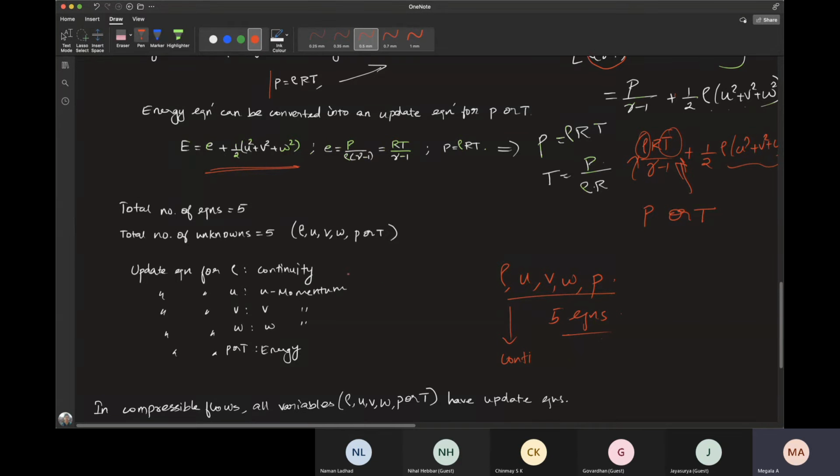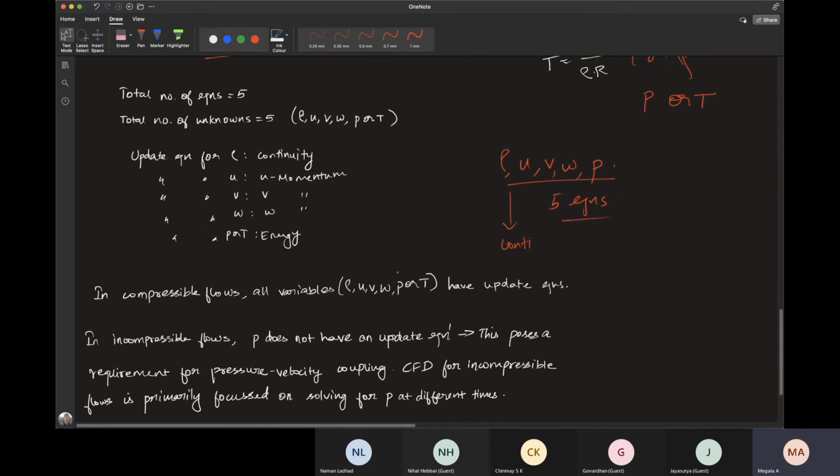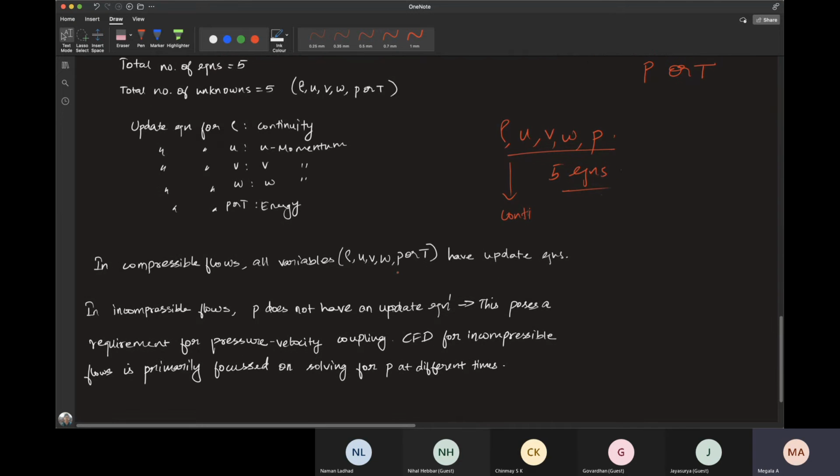For velocity, you have u momentum, v momentum, and w momentum, respectively. And for pressure or temperature, we have energy. So in compressible flows, all the variables are getting updated through some update equation. Whereas in incompressible flows, P does not have an update equation. So this is one major difference.